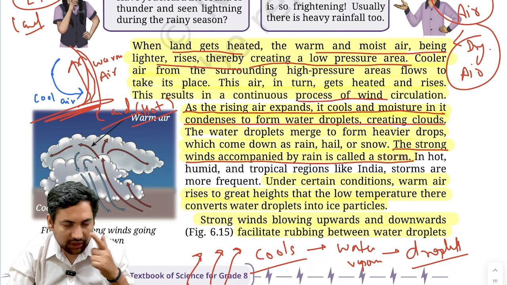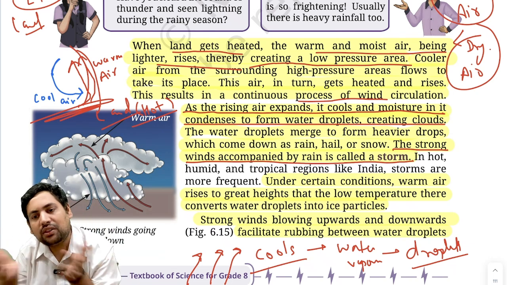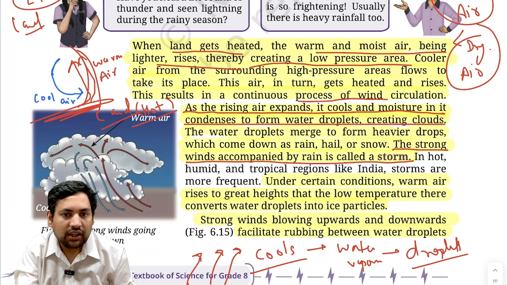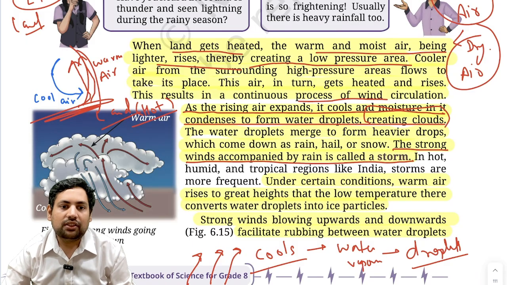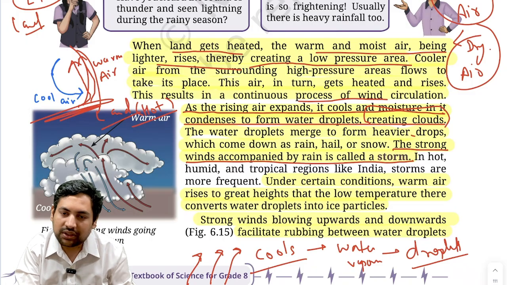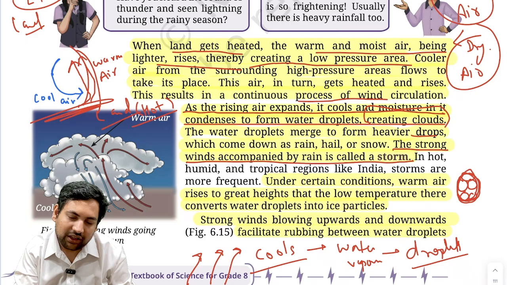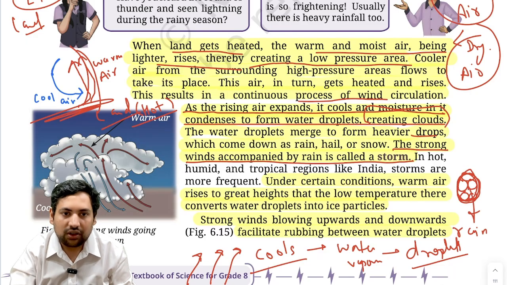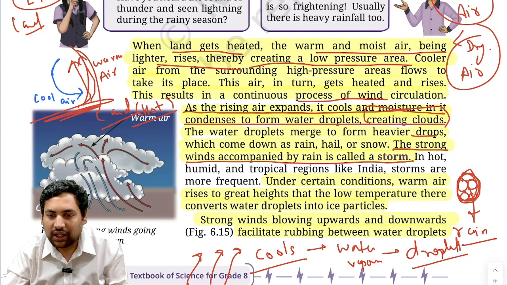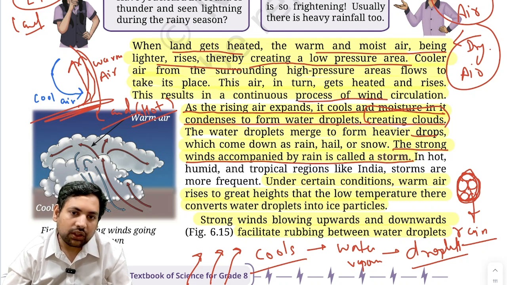Now once water droplets are formed, when a lot of water droplets start collecting around each other, this leads to formation of clouds, correct? Then the water droplets merge to form heavier drops. So all these water droplets will combine, and what will they become? They will become a heavier drop. Now when it becomes too heavy to be sustained above, then what does it do? It falls as rain on earth. Rain, hail, or snow, depending on the temperature. Correct? So the strong winds accompanied by rain is called a storm.